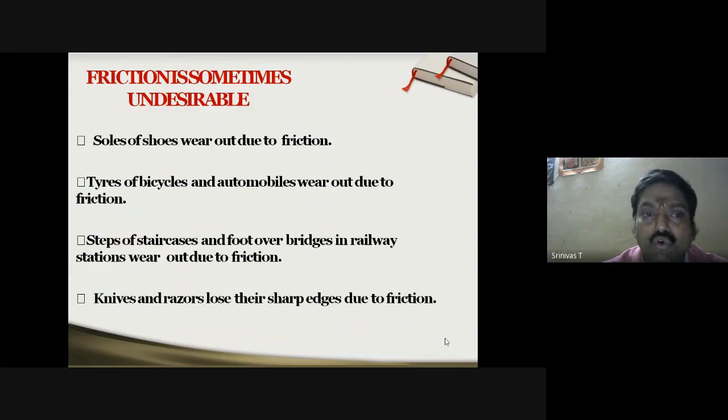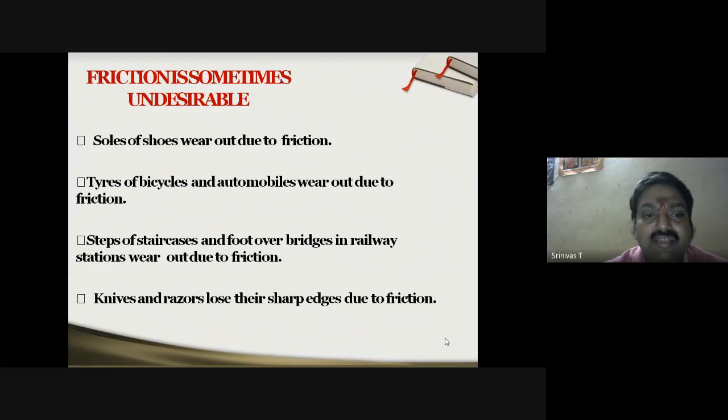If you look at the soles of the shoes, they wear out due to friction. Obviously, if much friction is there, soles don't have long life, so they don't age well. So because of the friction, the soles of the shoes totally wear. The wear and tear of the shoes is only because of the friction force, so very fast they get spoiled.